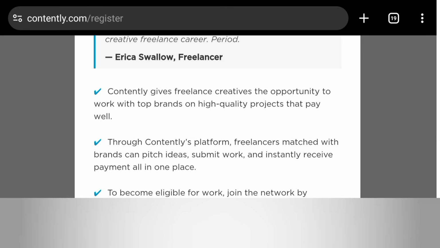Now, a tip I'm going to give you is apply to all of these 5 websites that we have mentioned, because the more websites you apply to, the higher your chances of getting accepted. One website may not actually give you what you need, so you need to apply to all, hoping that one out of these 5 will respond to you.